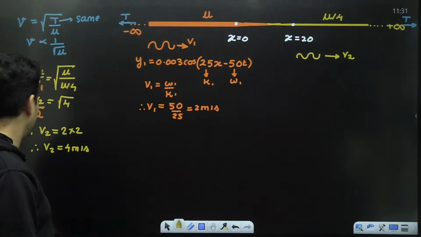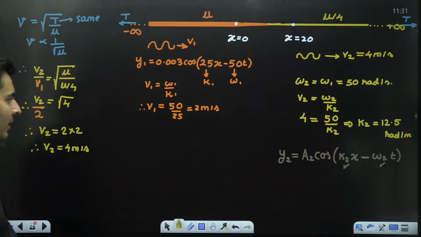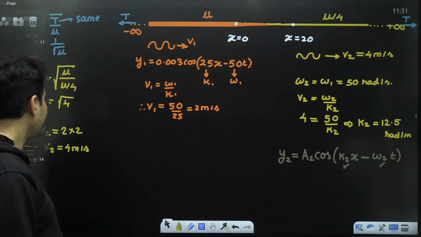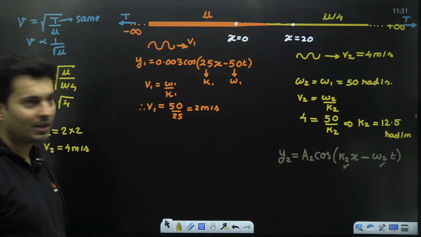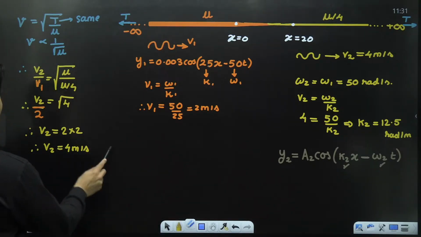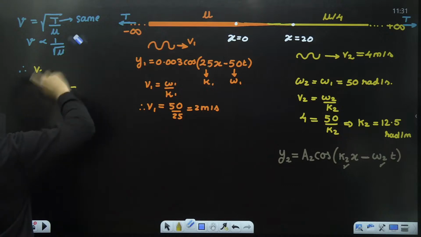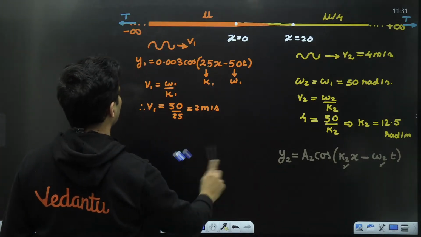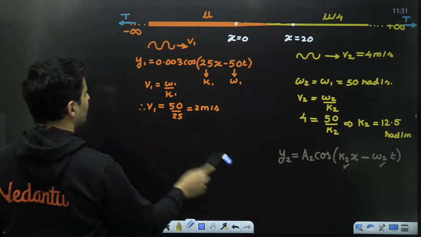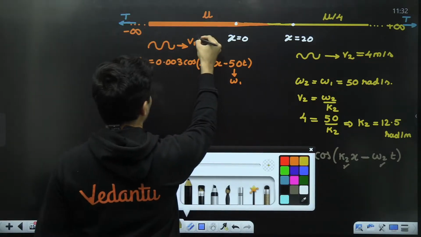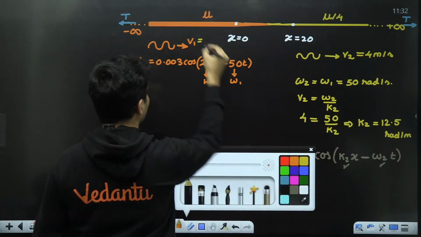Okay. But that is not our end of the storyline. We need to go more. And what do we do next? Observe. We have to find the amplitude. Now, finding amplitude is the real challenge. Let's try to do it now. I don't need this. V1 also I know already. It is 2 meters per second. V1 is basically 2 meters per second.